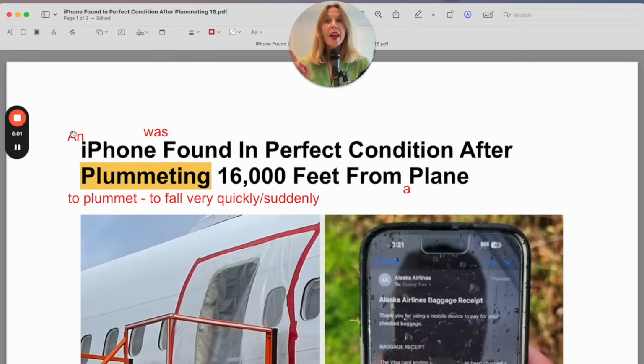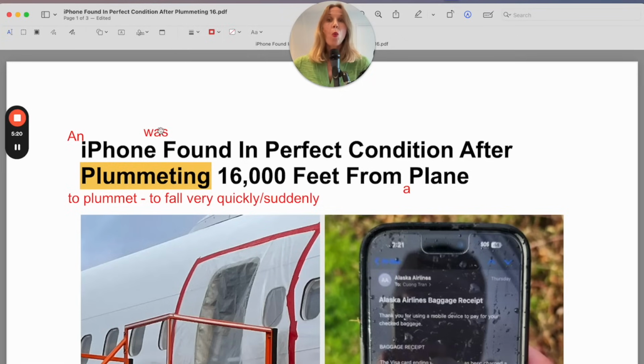So first, an iPhone. An because iPhone, I is a vowel, so you use an. iPhone is a singular countable noun. So I would say, I have an iPhone. I wouldn't say, I have iPhone. That's grammatically incorrect. I have an iPhone.